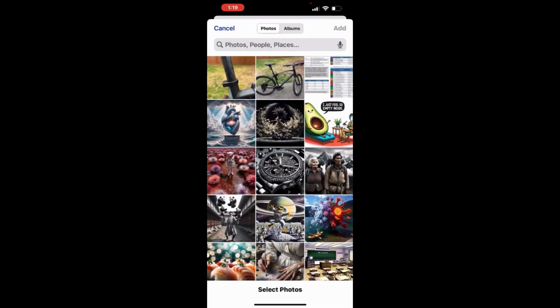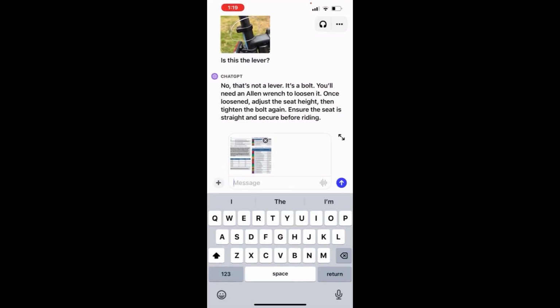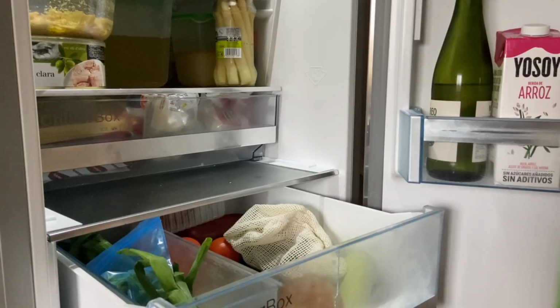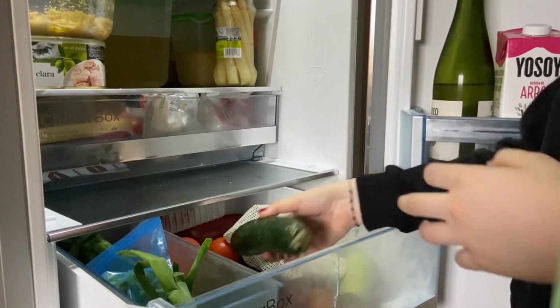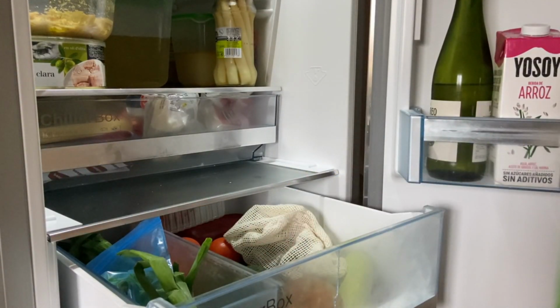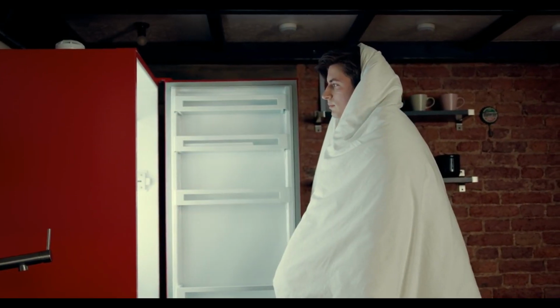You can show ChatGPT one or more images, troubleshoot why your grill won't start, and explore the contents of your fridge to plan a meal. Now, this is the one I'm looking forward to using.